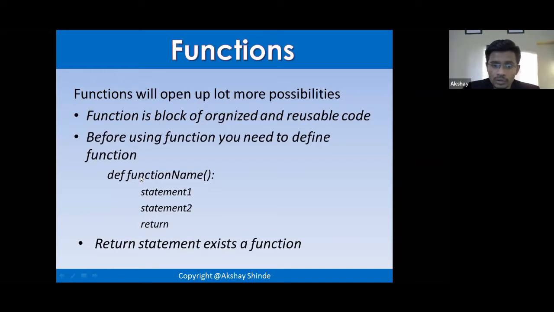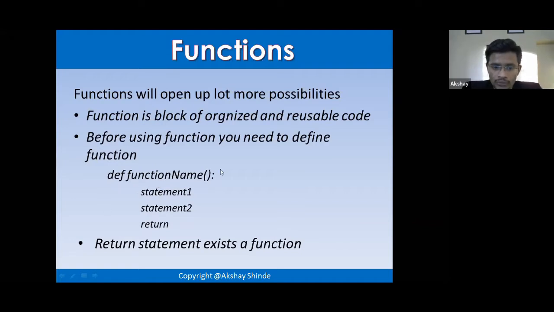What you have to do is just call that function. Calling is a different thing; right now I'm just telling you how to define that function. So whatever you are seeing on the screen right now is the function definition. The return statement will help us exit the function. As Suraj was asking two or three days ago, if you do not use the return statement, this function will give you None, the empty value.